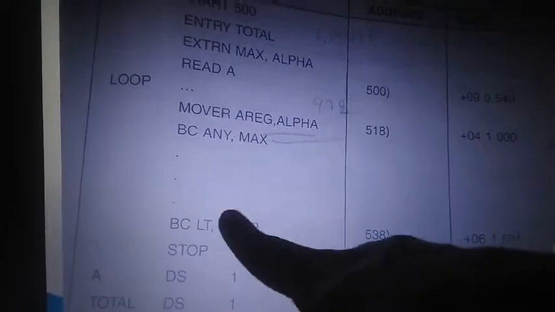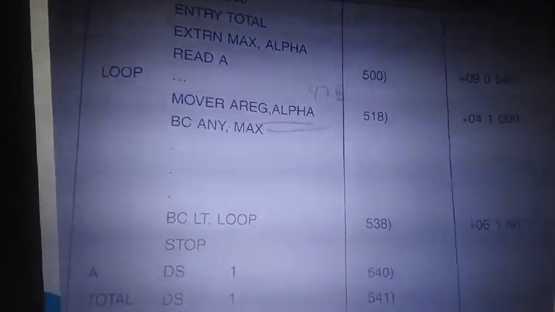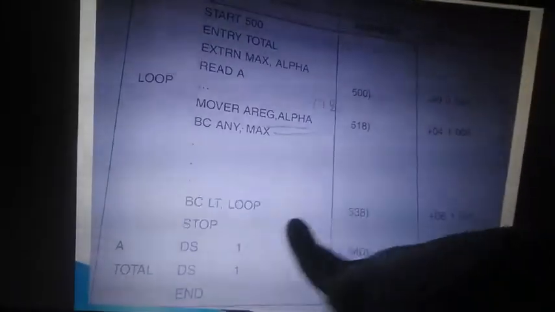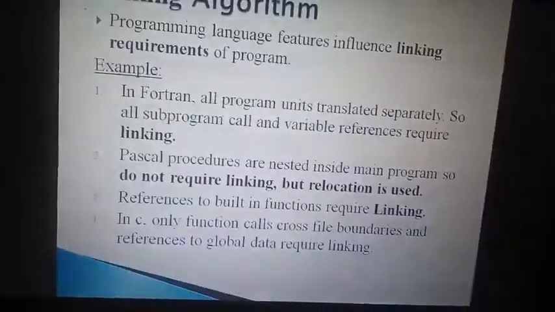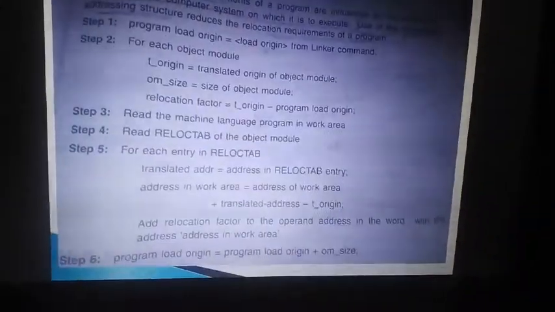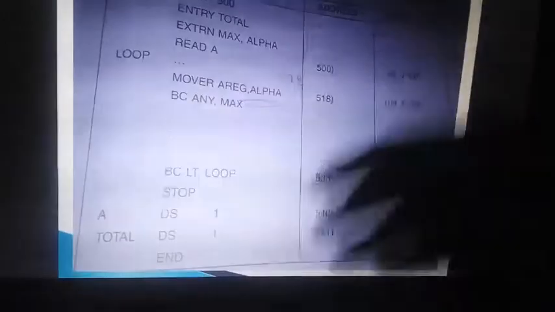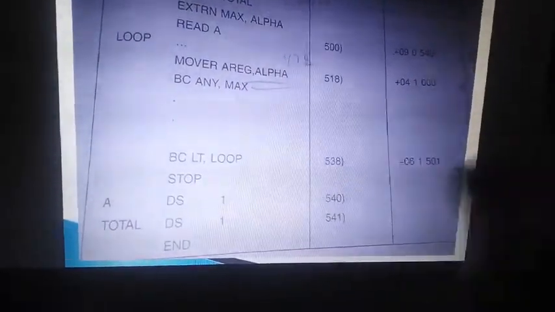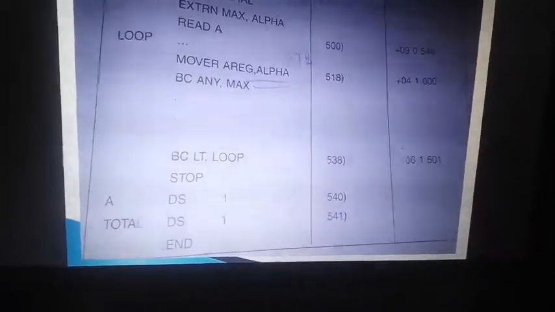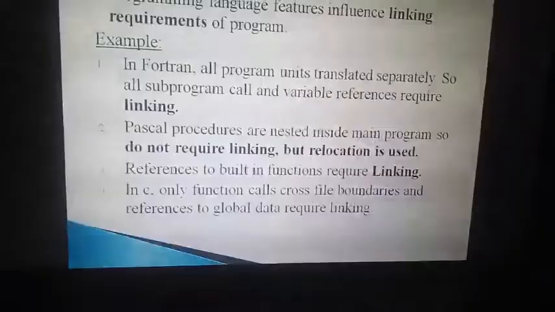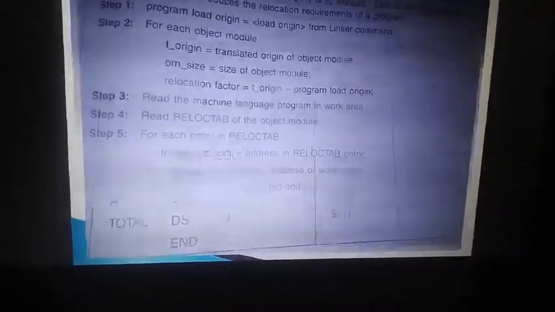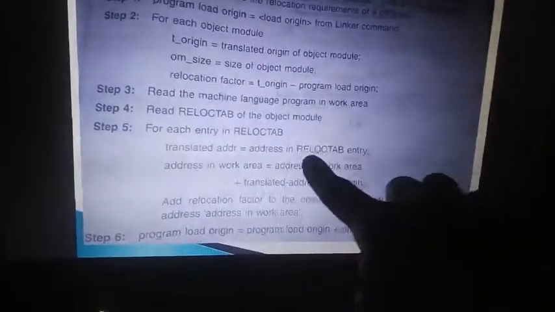Similarly, you have one more loop. Loop is also a local, you have an address. What is the working area? The working area is 538. You are working in a working area, meaning you are loaded at 900.